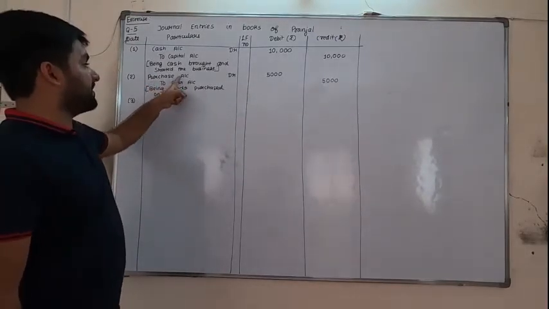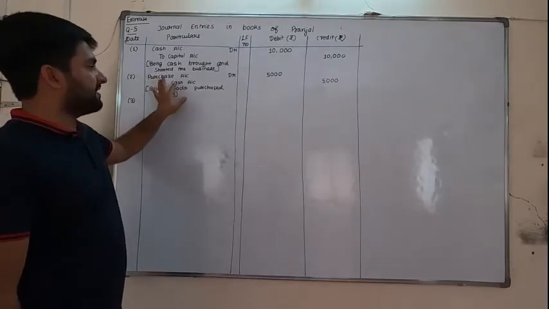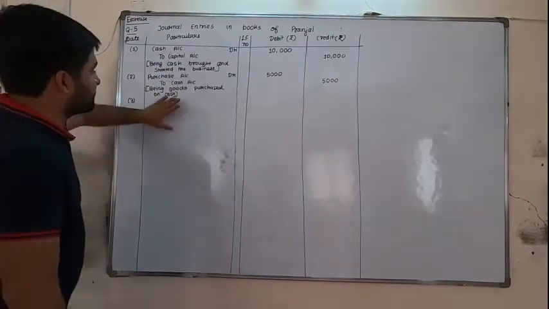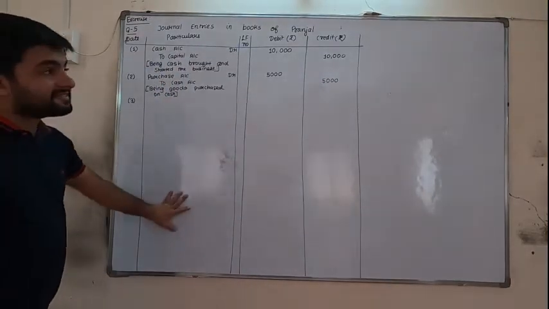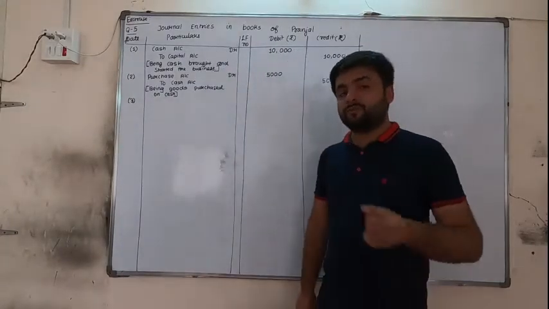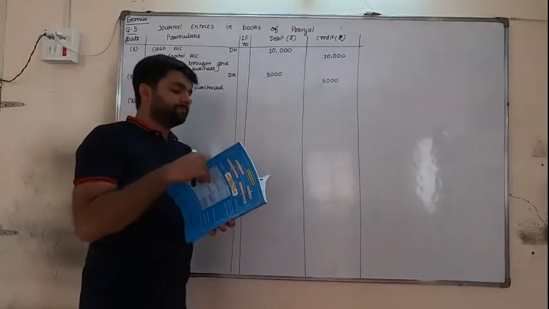Purchase is debited, so purchase account debit. Leaving some space, then 2. Then what is credit? Cash account. Then on the debit side this line, on the credit side this line, and a short explanation. This chapter is only understood if you know the two effects from chapter number 2. Otherwise this is not easy.